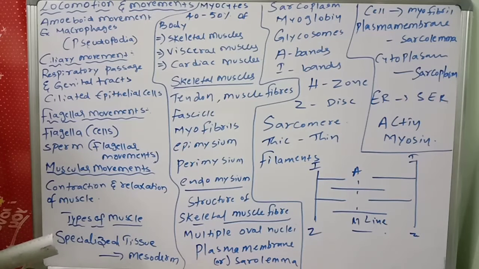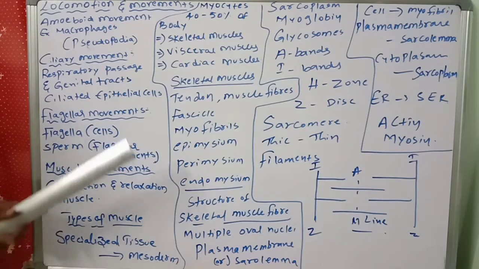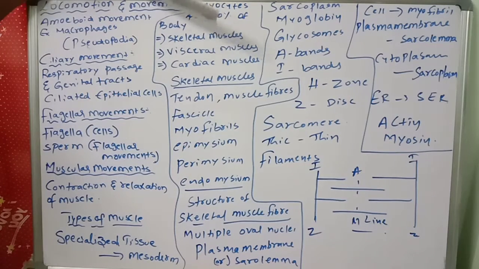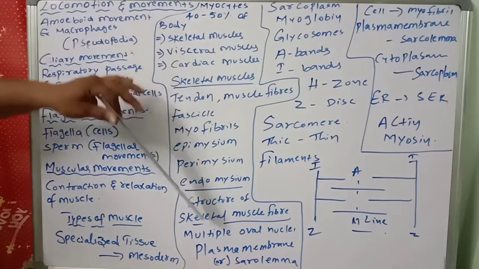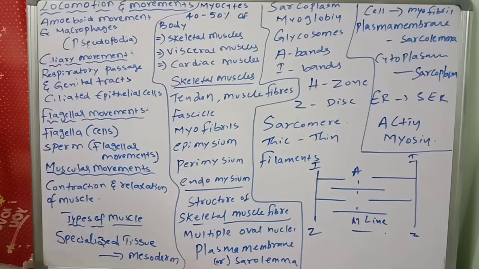Each muscle fiber is thin and elongated, and most of them taper. They have a plasma membrane, which is very important. There are multiple oval nuclei, plasma membrane, sarcoplasmic reticulum, and the pigment myoglobin. What is the use of myoglobin? It is a red colored respiratory pigment of muscle fiber, similar to hemoglobin. So myoglobin function is similar to hemoglobin.